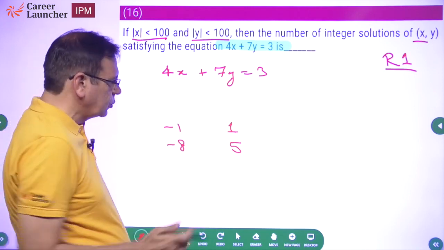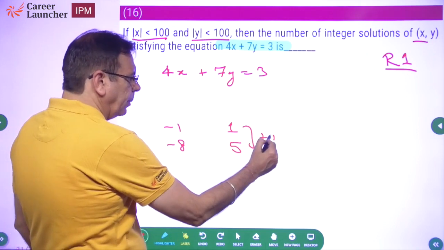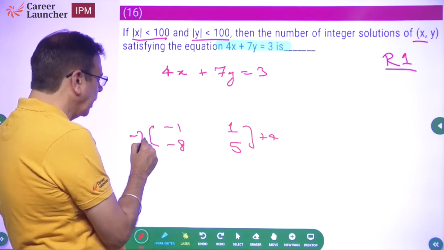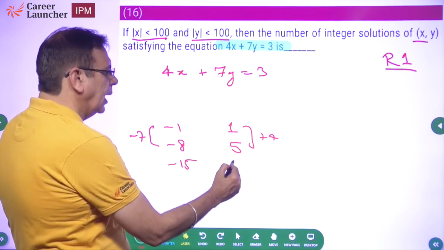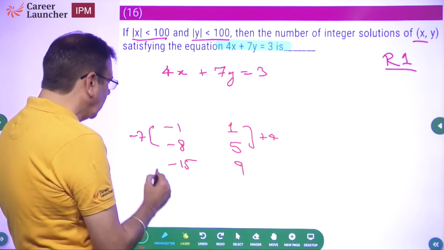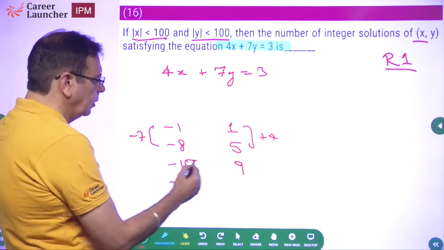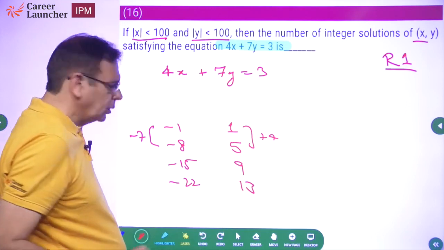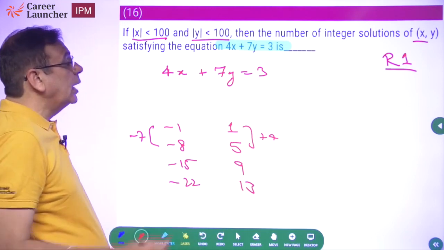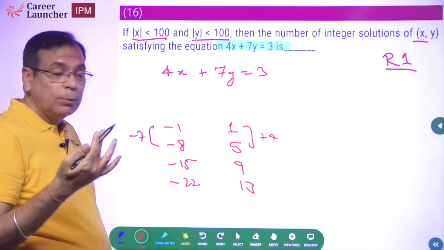Just to be clear, this has gone up by 4 and this has reduced by 7. Next one, minus 15 and plus 9. Next one, minus 22, and this will be 9 plus 4, 13. This is it. And if I go to the other side, remember it is mod x less than 100, mod y less than 100.